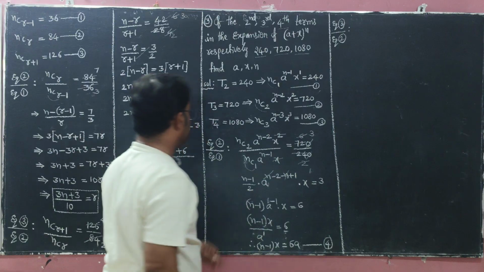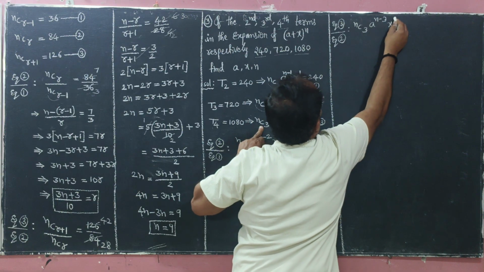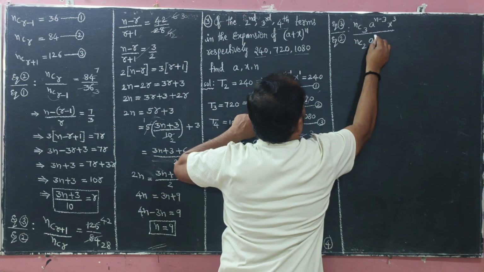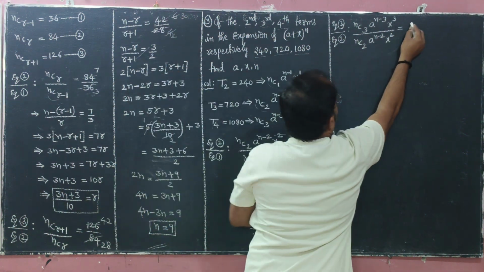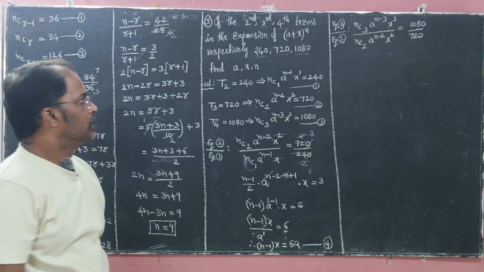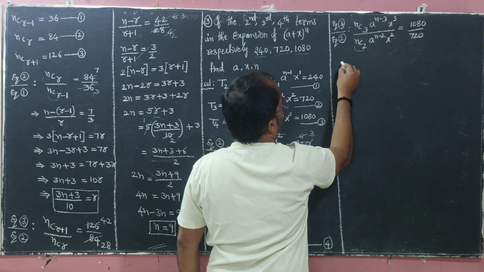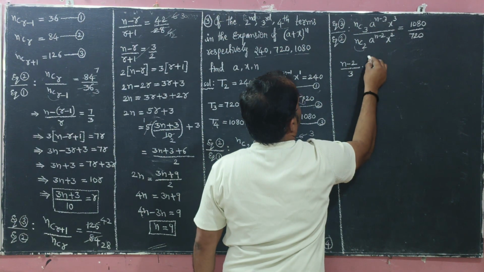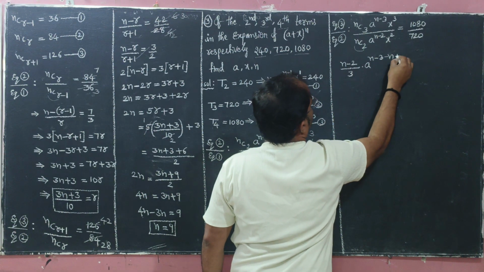Okay, what is the equation 3 LHS? NC3 a power n minus 3 x power 3, by equation 2 LHS, which is NC2 a power n minus 2 x power 2, equals RHS by RHS, 1080 by 720. Okay, now same thing: this is the big number, this is the small number. If we subtract 1 from it, this comes, meaning subtract 2 from n. Okay, n minus 2 by base 3 we wrote. Same thing: a power n minus 3, and the denominator's power becomes reciprocal: plus n becomes minus n, minus 2 becomes plus 2. Okay, x